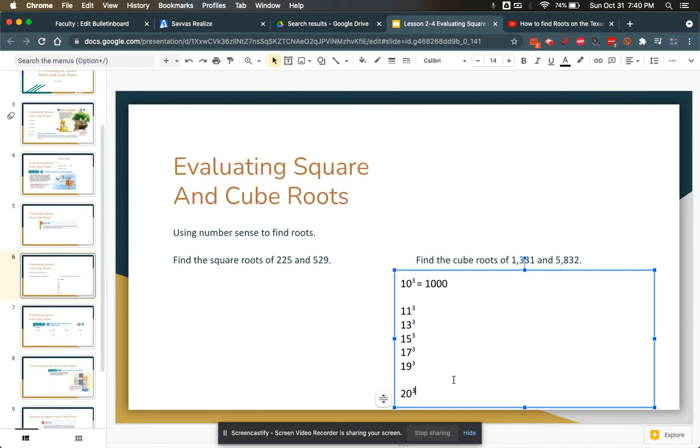Now 20 cubed, 20 times 20 is 400 times 20, 8,000.